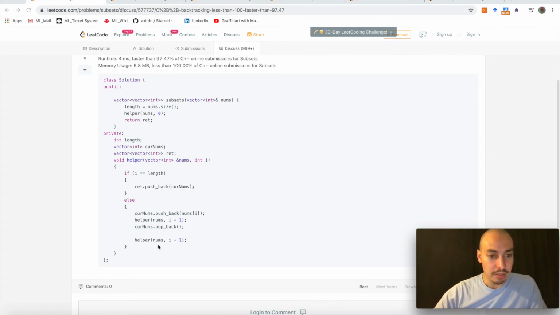And popping it back, and then we're calling helper one last time. And that's basically the whole theme to backtracking, as we have just discussed beforehand. Select, explore, unselect, or choose, explore, unchoose. Okay, let's see the next solution, where we basically find the same pattern.